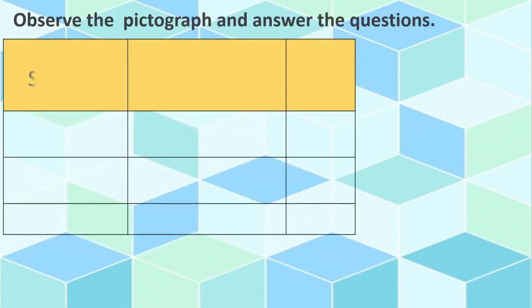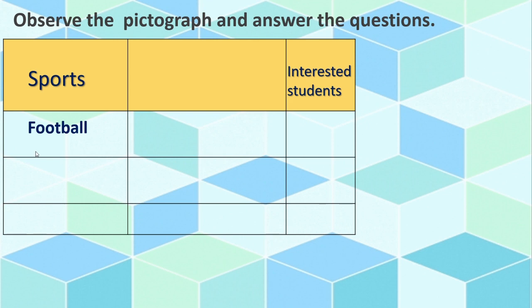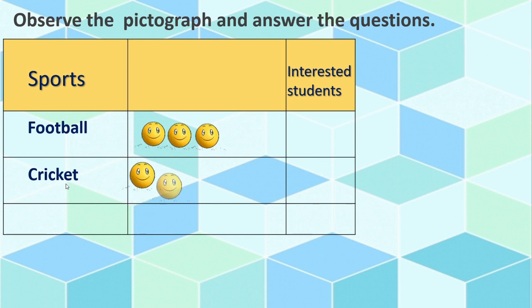See, this is the table. Here the sports column is there and interested students. Football. See here. We can use smileys. Second is cricket. You love cricket, isn't it?